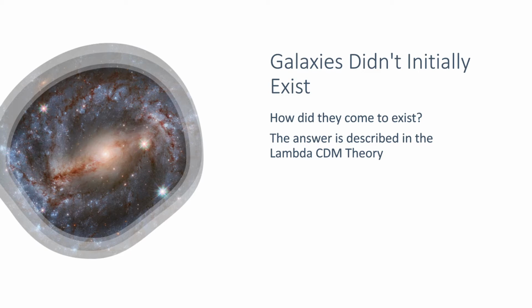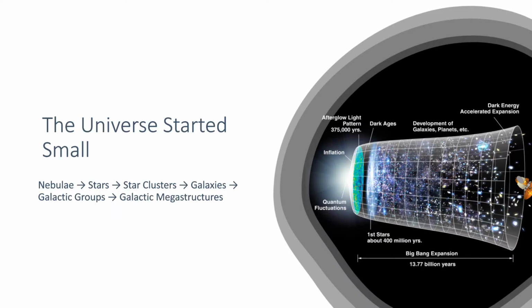That question is answered by the lambda-CDM theory. The lambda-CDM theory states that the universe followed a hierarchy of creation, wherein clouds of dust and gas created nebulae, and the nebulae made stars, which made star clusters, which made galaxies, which made galactic groups, which made galactic megastructures. The brunt of that creation, though, falls on two things: gravity and dark matter.